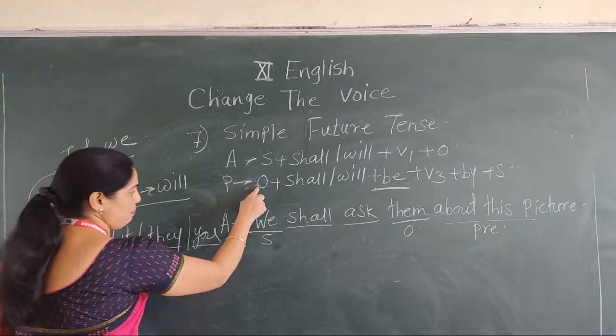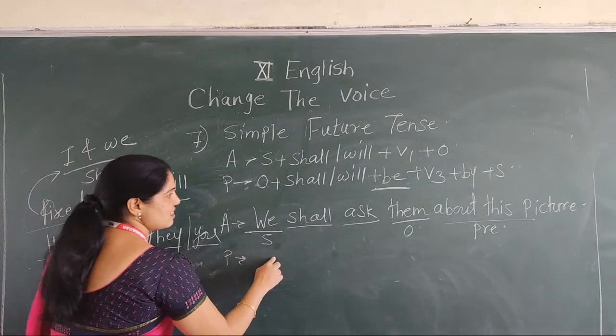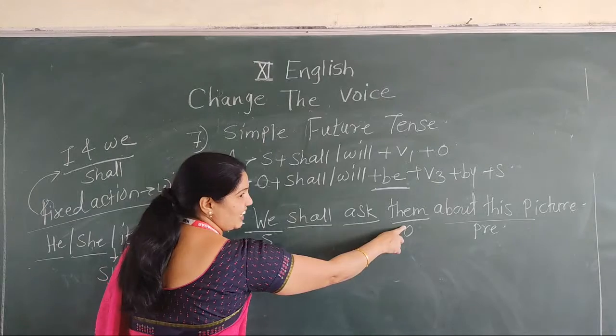Okay. Now the passive structure. Object, which here is them, the indirect object.